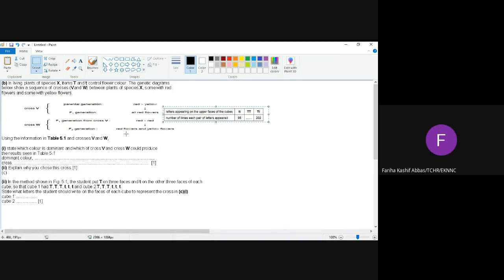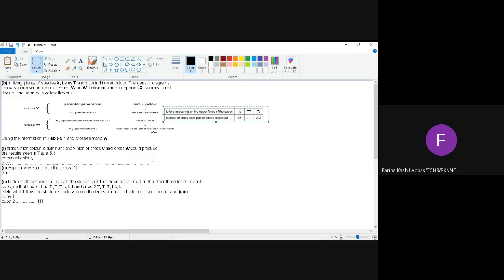Because both red and yellow flowers are present in this generation, and this table 5.1 is also showing the genotypic ratio of 1:2:1, and whenever two hybrids are crossed, we will get the genotypic ratio of 1:2:1. Whereas cross V is showing only red flowers, no yellow flower is showing in cross V. Fine, समझ में आ गई?